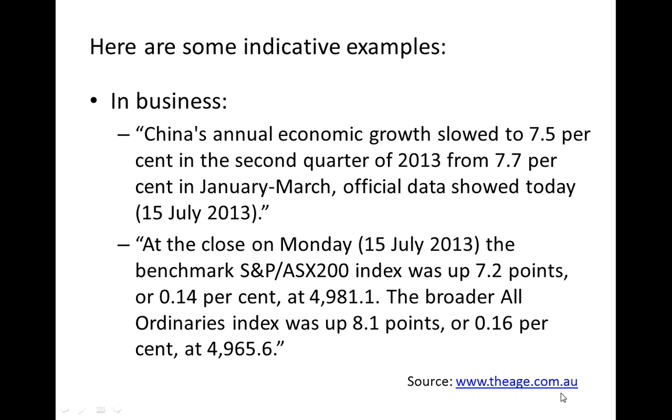The idea here is that if we just look at large numbers like 4,981, it's difficult to compare them. However, if we compare them in terms of percentages, it's easier to compare. So it's easier to compare 0.14% with 0.16%.